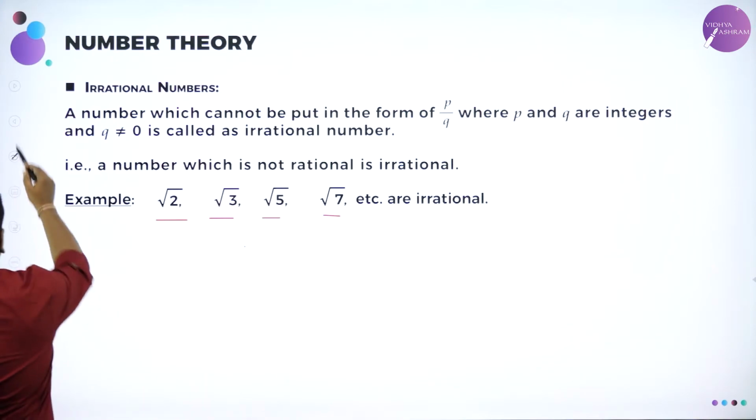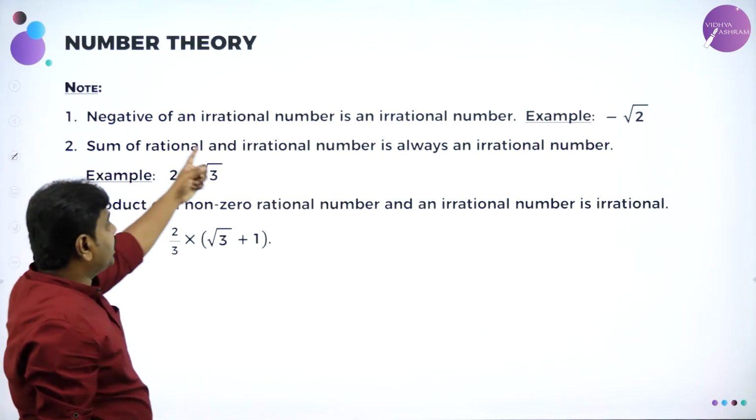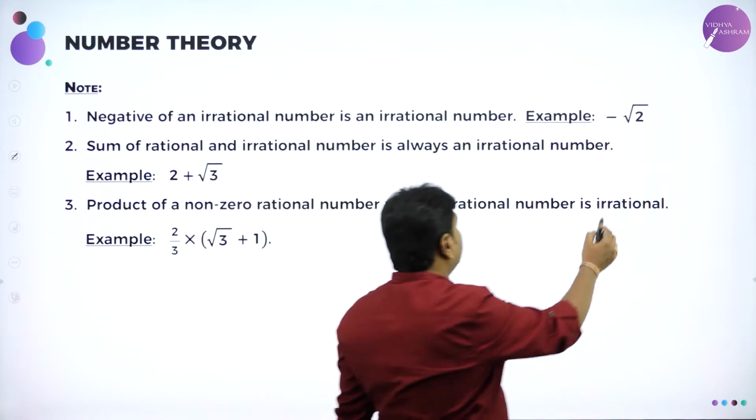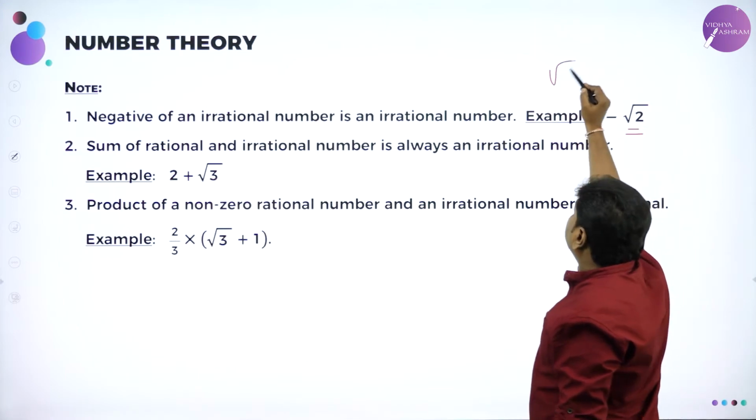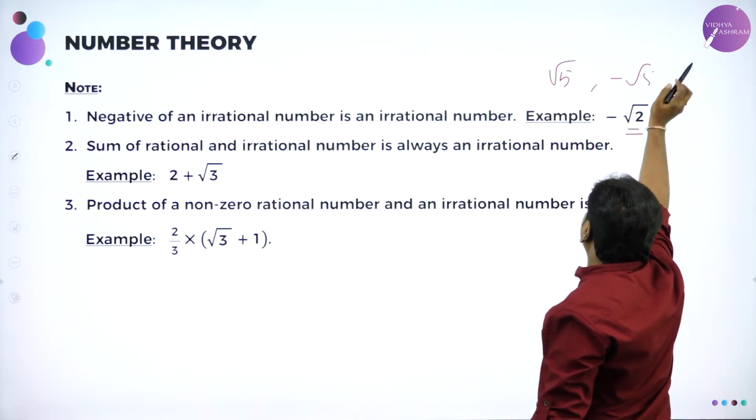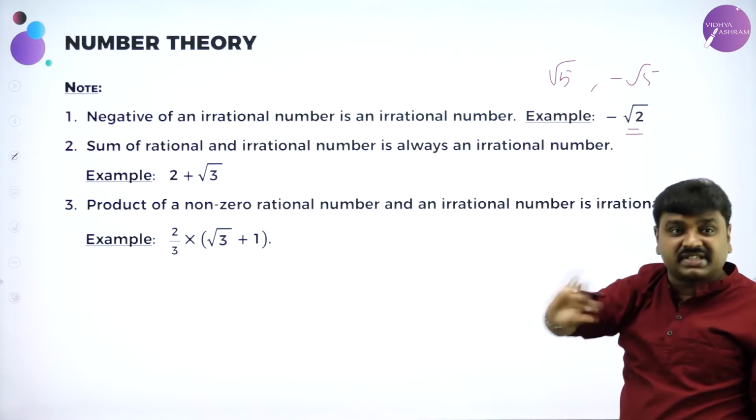Now some special concepts on this. Negative of irrational number is irrational. Root 2 is irrational, just now I told you. So negative of irrational number is also irrational. So root 5 is irrational. Root minus 5 is also irrational.